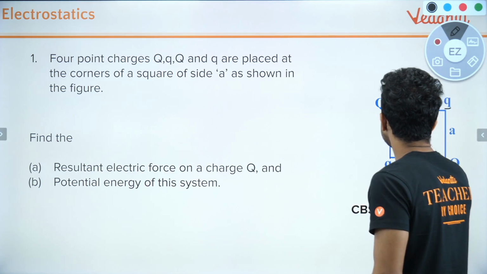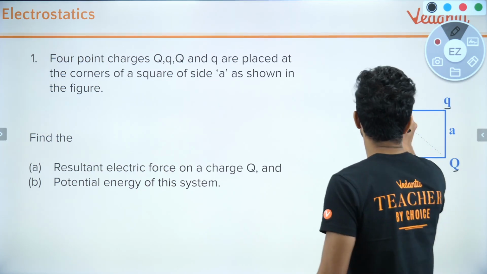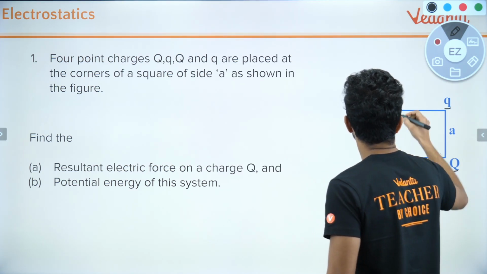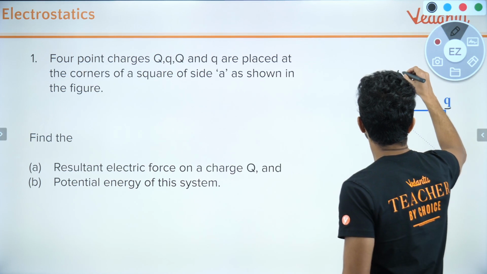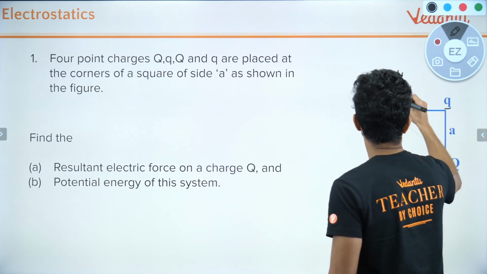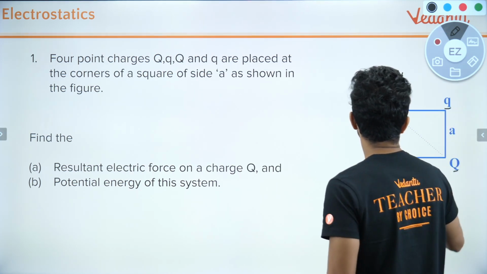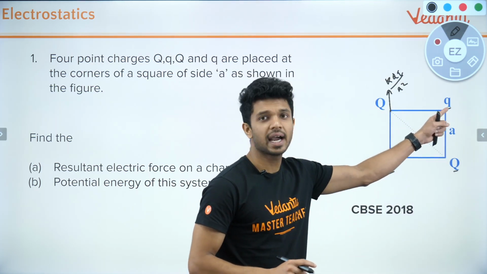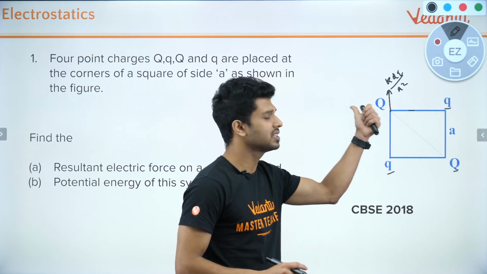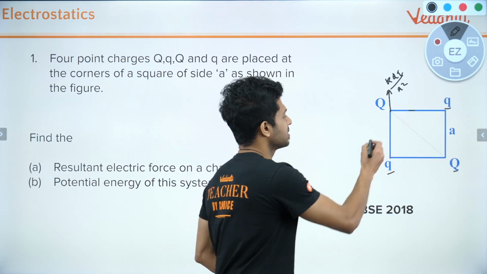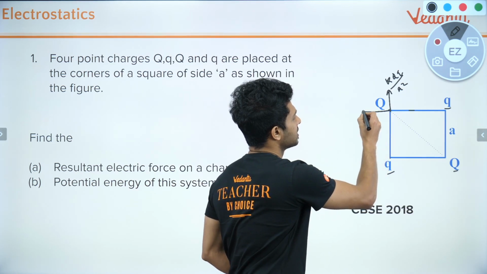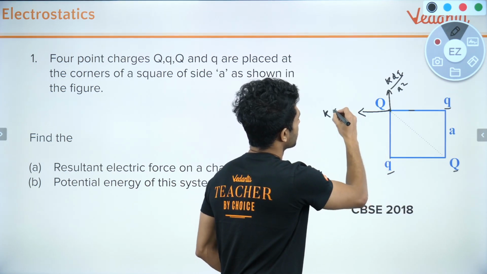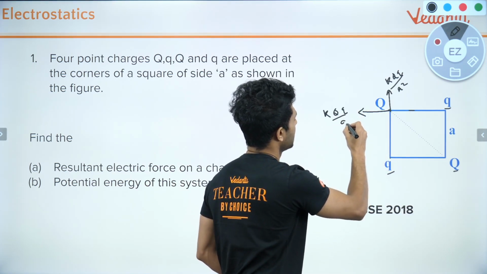So between this and this, there will be a repulsive electrostatic force, given by the value of how much? 1 by 4 pi epsilon 0, written as k, q into q divided by the side of the square squared, right? Similarly, between this q and this q also, what you can see over here, again a repulsive force happens along the line joining them, in this particular direction. What is the formula again? k into q divided by a square.